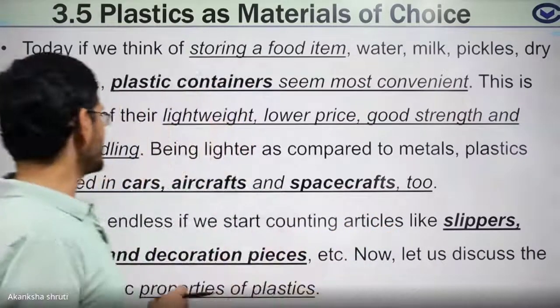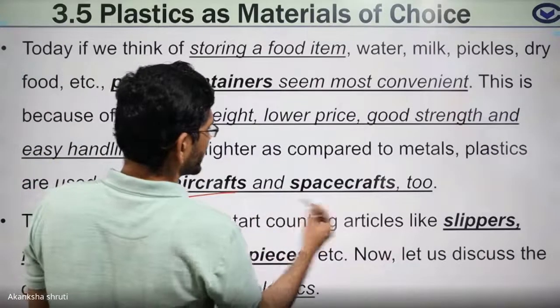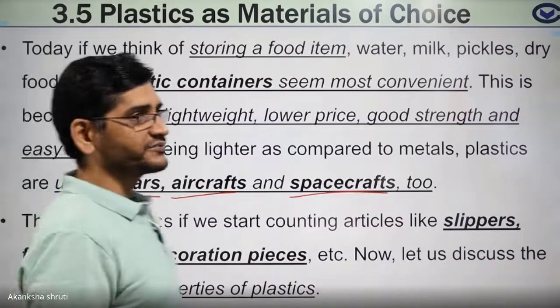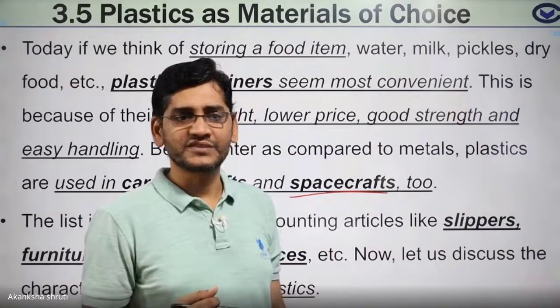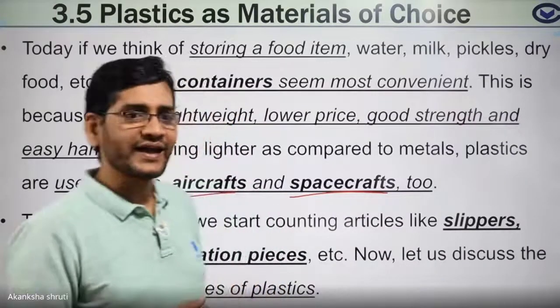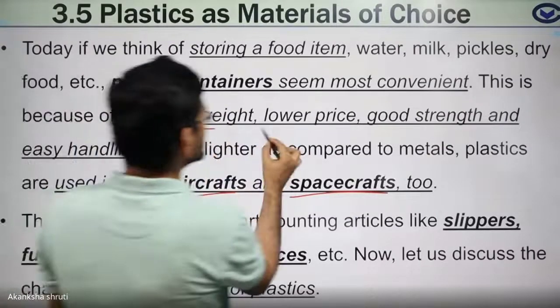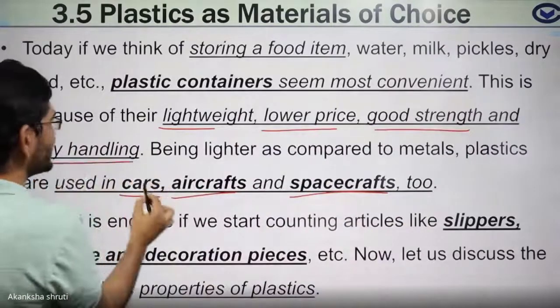Therefore, they are used in cars, spacecraft, and space vehicles. Another feature is heat resistance, meaning it does not conduct heat and electricity. So keep in mind, it is lightweight, low price, good strength, and easy to handle.